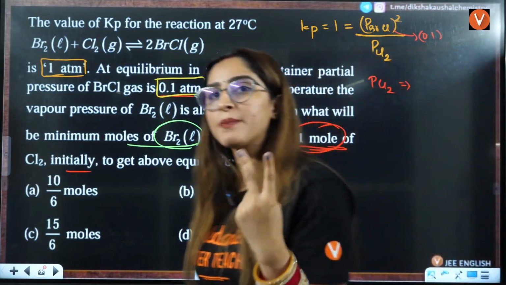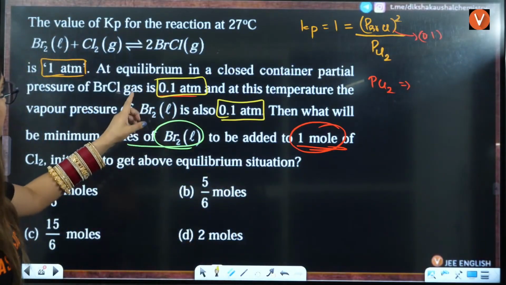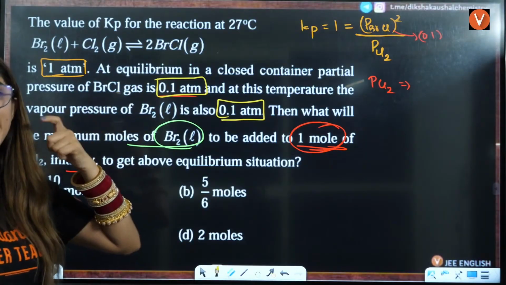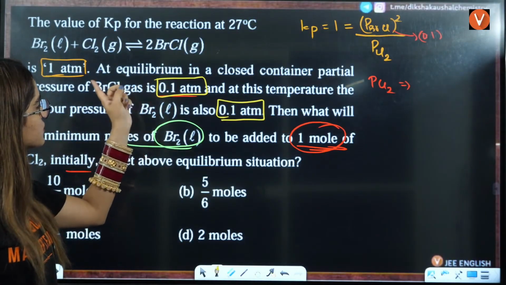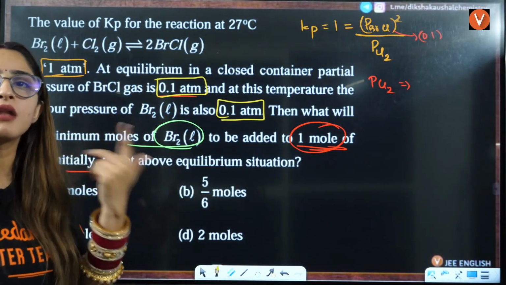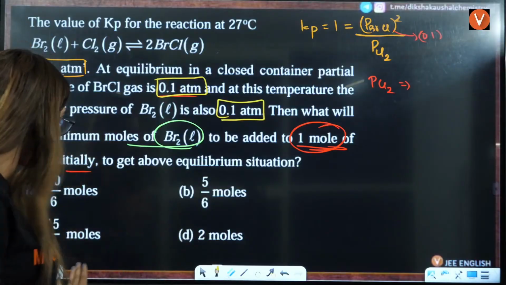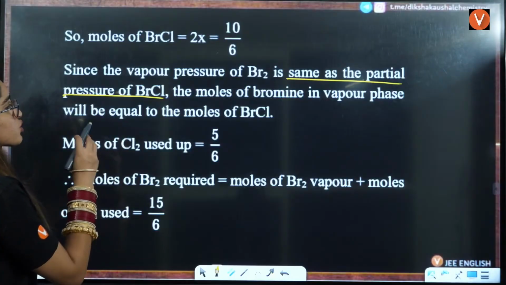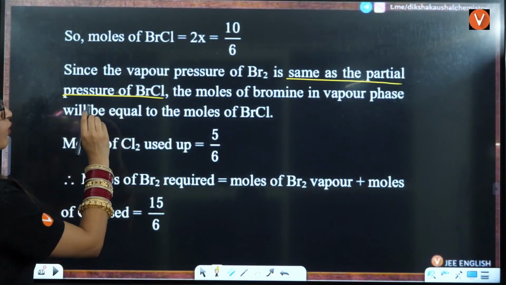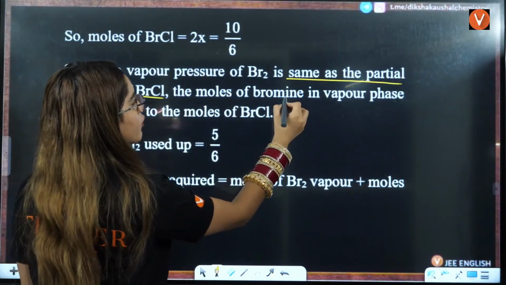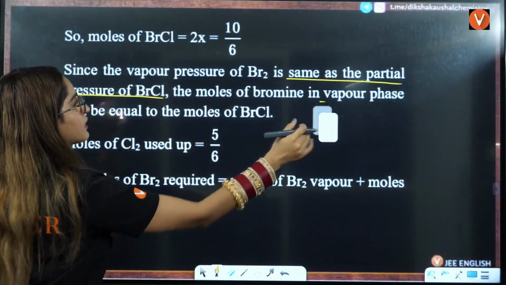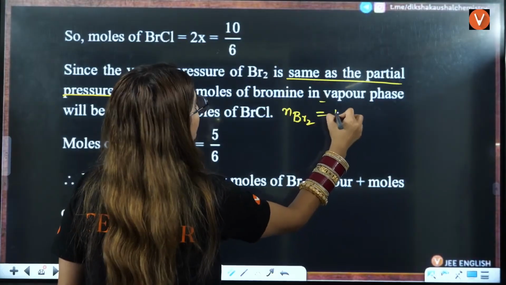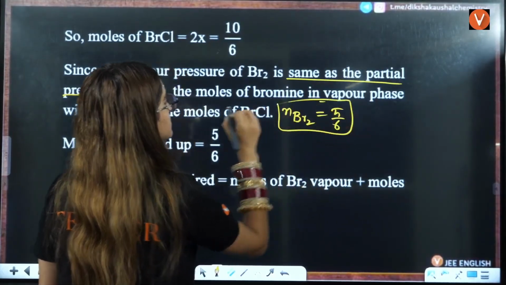So when the vapor pressure of this Br2 liquid is equal to the partial pressure of this BrCl, that means the number of moles also will be equal, right? Because in the solution, the number of moles is also the same. So you can say that the vapor pressures are equal. So I'll just write, number of moles of Br2 will also be 5 by 6, right?